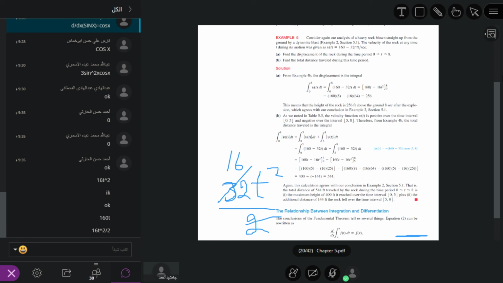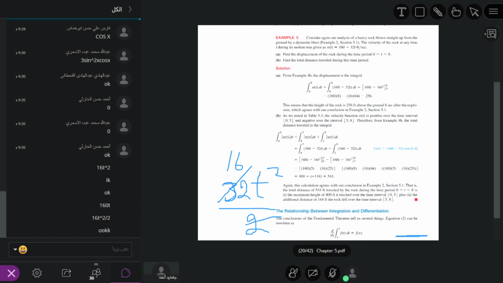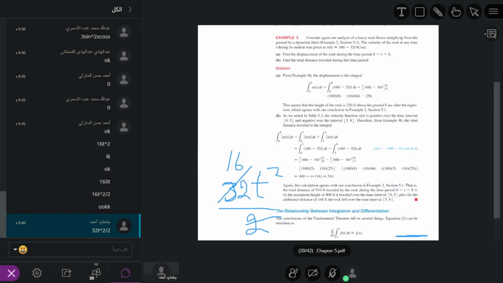Whenever we divide 32 by 2, it becomes 16 t square.